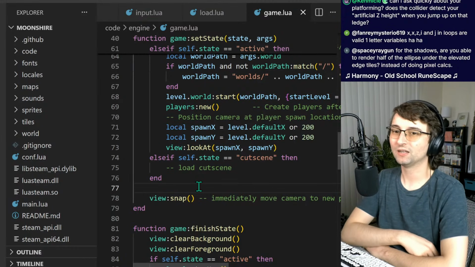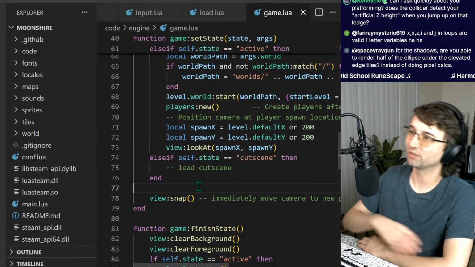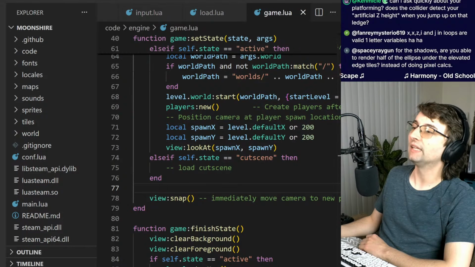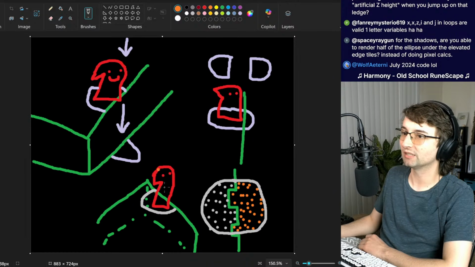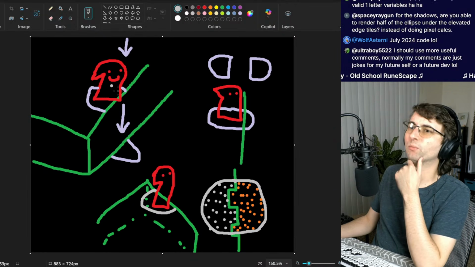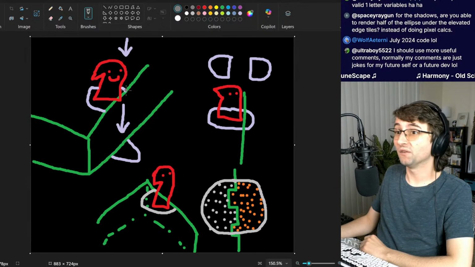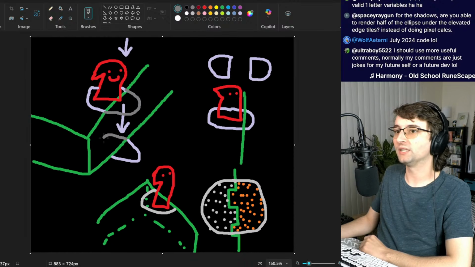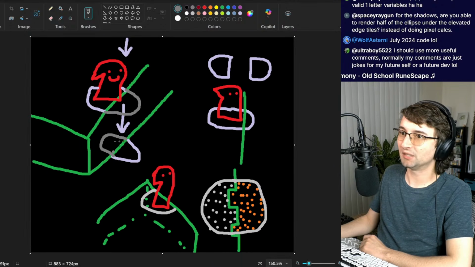That makes sense. For the shadows, are you able to render half of the ellipse under the elevated edge tiles instead of doing pixel calcs? Yeah, and that you can. And that's kind of what I was discussing with this idea down here, with this bottom one, or actually with both of these. The way it is going to work in the end is the full sprite is going to be drawn at the top, and the full sprite is going to be drawn at the bottom. But doing some trick, you're not going to be able to see the part that's hidden.